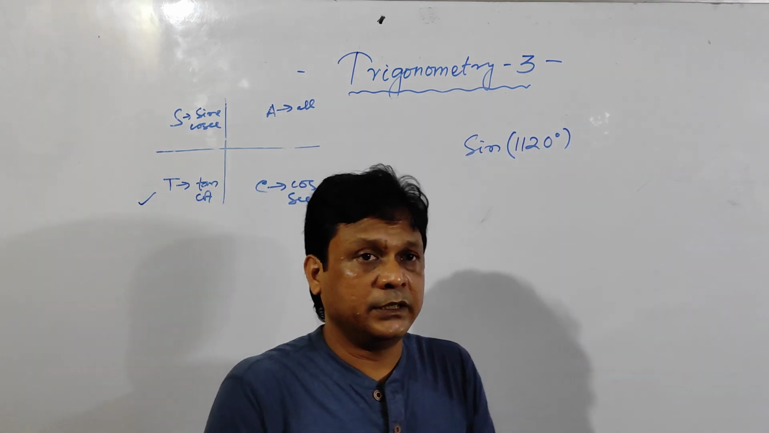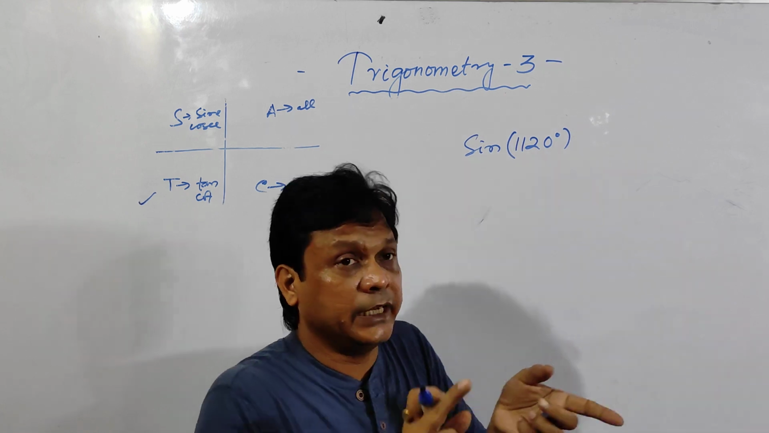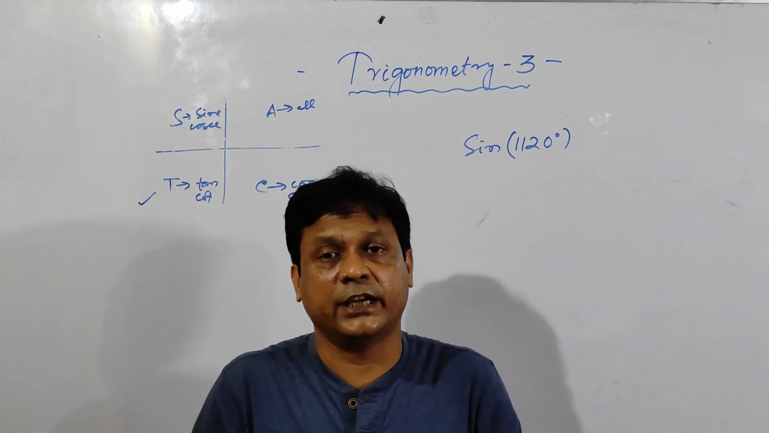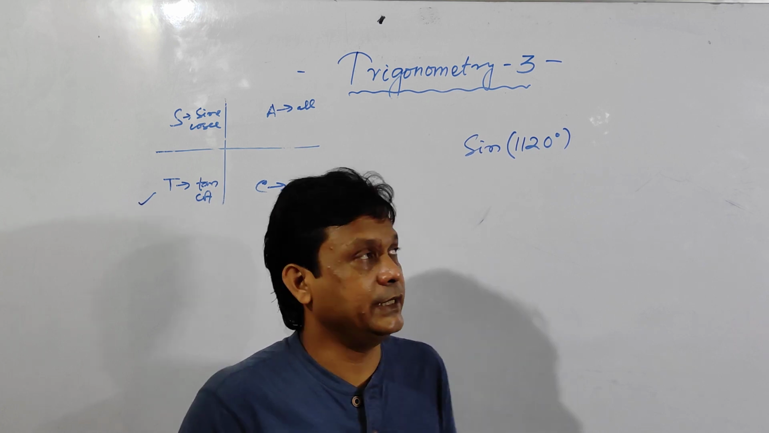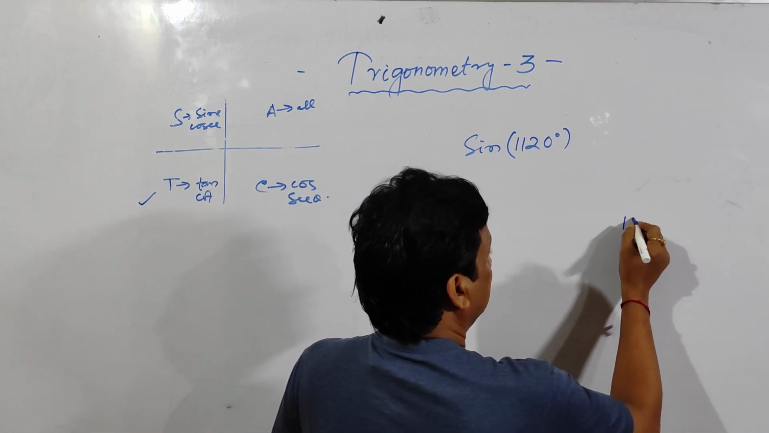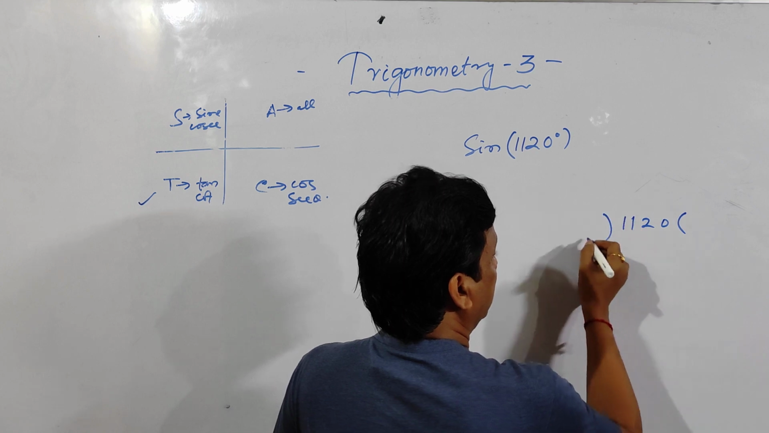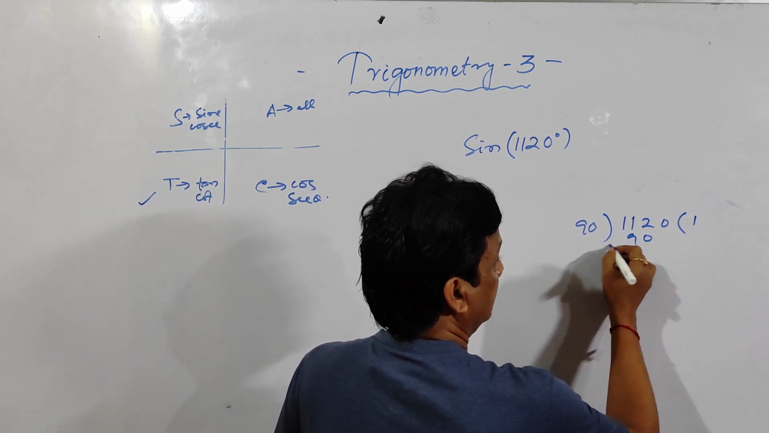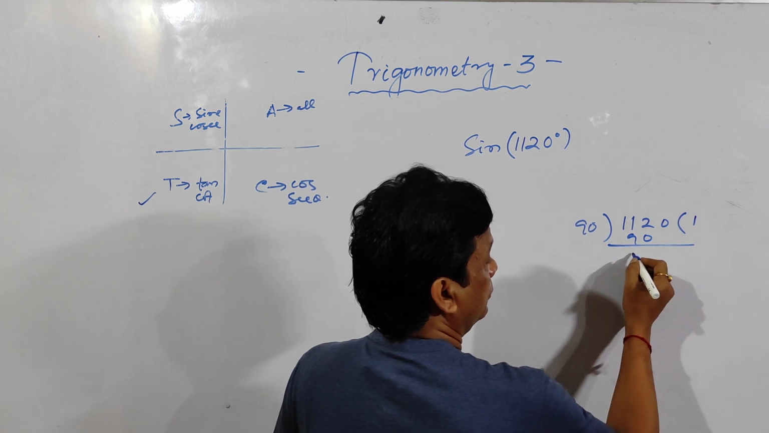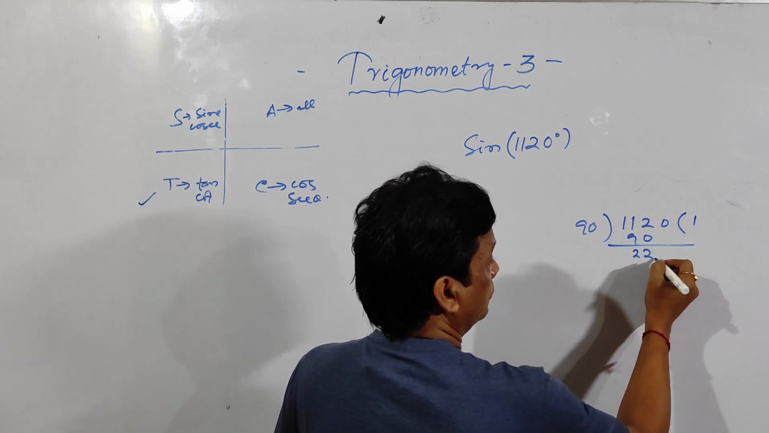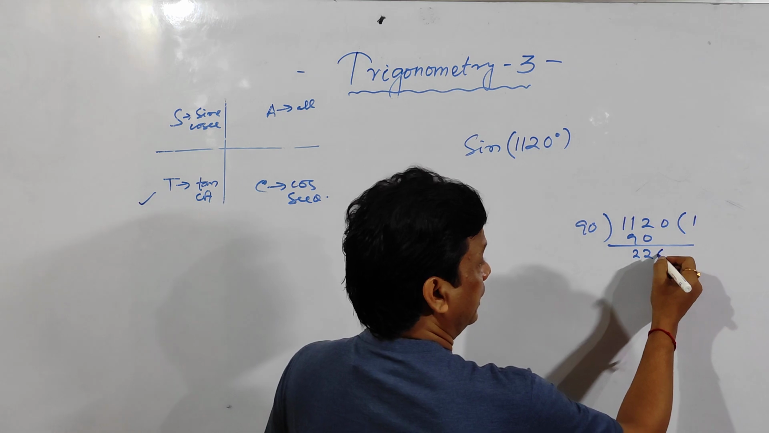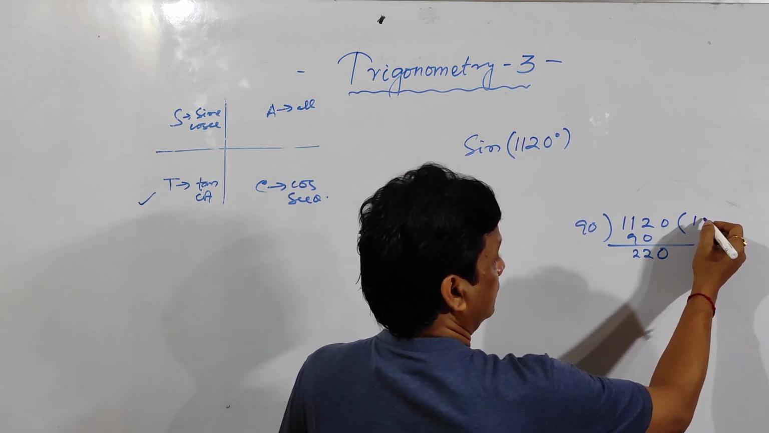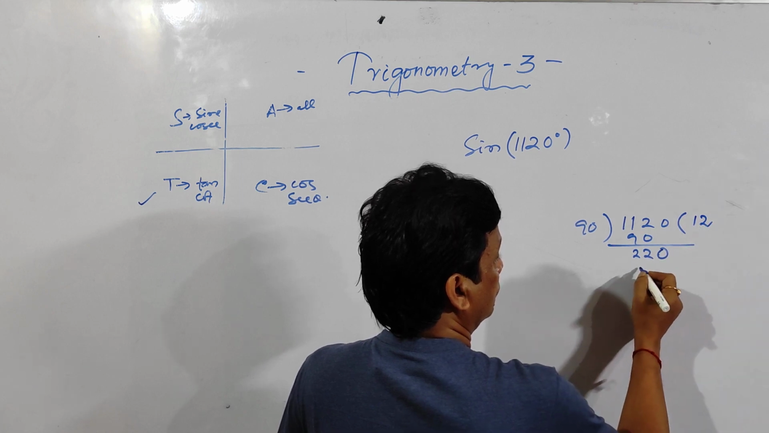And how to write this angle in acute angle form. That means you have to convert it to acute angle. See here, divide 1120 by 90 degrees. It is 12, and the remainder is 40. So 12 times 90 is 1080.